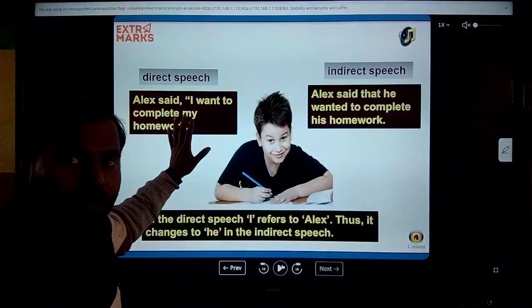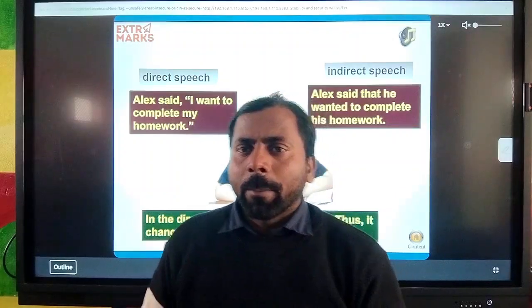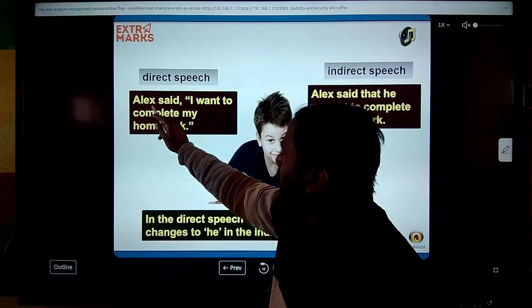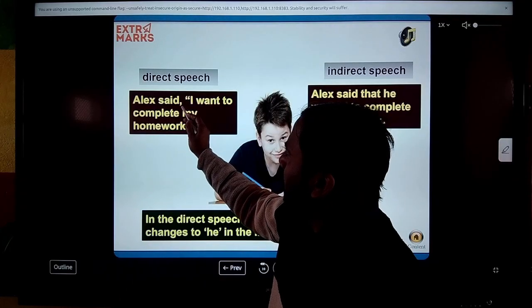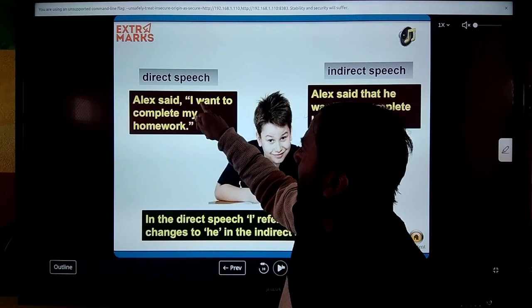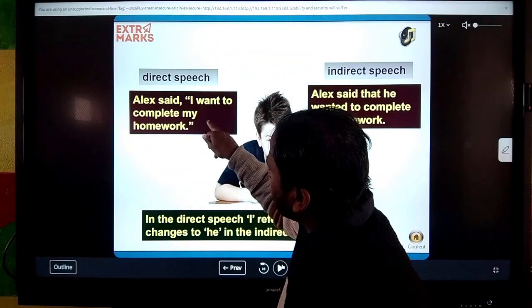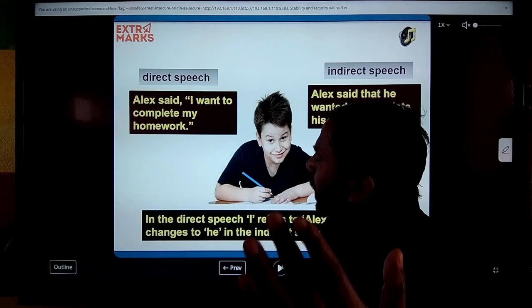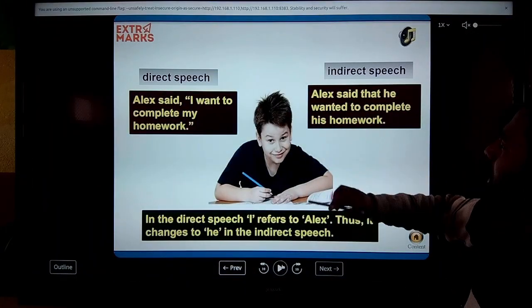Okay, now see here on the slide, this is the direct speech part and here is the indirect speech part. In the direct speech part, you can see the punctuation marks, the reporting verb and the reported speech. Like this: Alex said. Alex is the subject of the reporting verb, and after the reporting verb you get the comma and inverted comma covering the reported speech. Now when we convert it, you can see some changes.